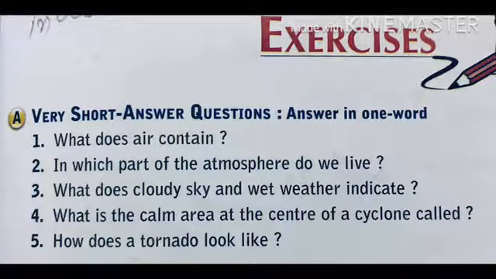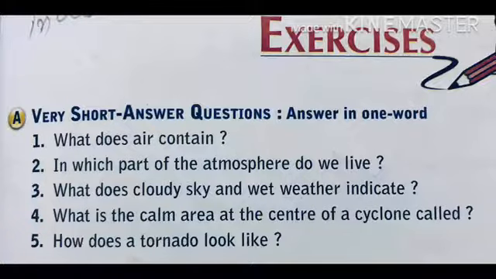Cyclones that develop in the tropical region are different from those of the temperate latitude. Generally, tropical cyclones are more powerful than temperate cyclones. Now the next, fifth question. What does a tornado look like? A tornado looks like a twisting funnel of air.